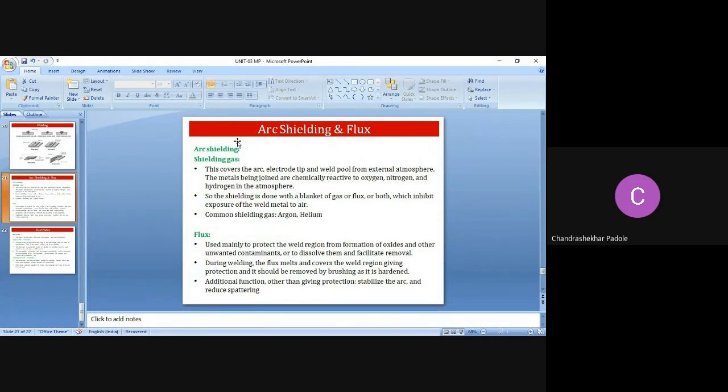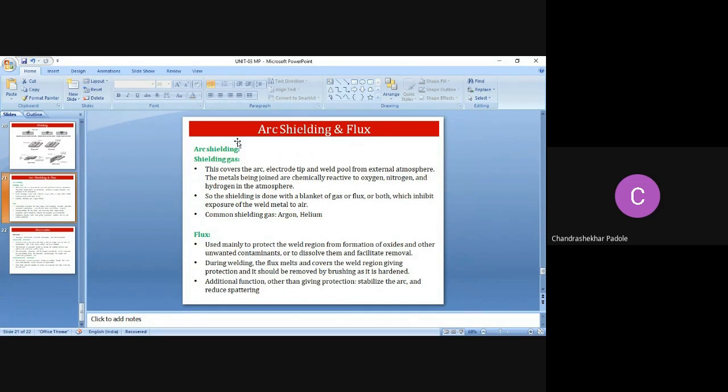Again, during the welding, the flux melts and covers the weld region, right? So what is the function of the flux? Flux will protect the weld region. So the layer of flux is coated on the electrode. लेयर ऑफ फ्लक्स इज कोटेड ऑन द इलेक्ट्रोड, के अंदर में मेटल रहता है और वो मेटल को कवर करता है फ्लक्स, right? Again, during the welding, the flux will melt and cover the weld region, giving the protection, and